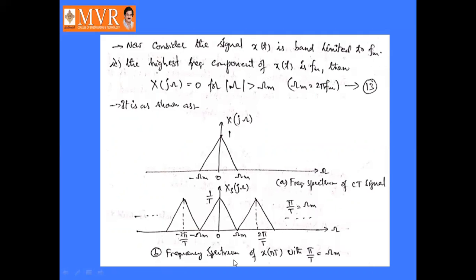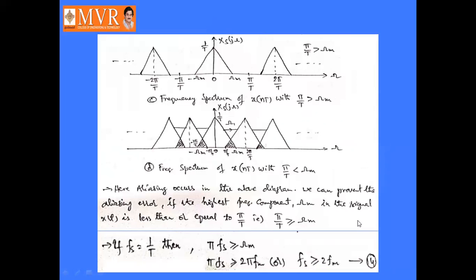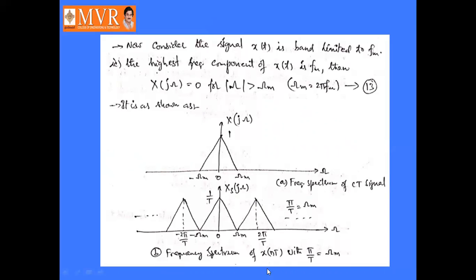This is the frequency spectrum of x(nT) with π/T equal to ωm. Next, coming to the third one, the frequency spectrum of x(nT) with π/T greater than ωm: if π/T is equal to ωm, we get the spectrum like this.